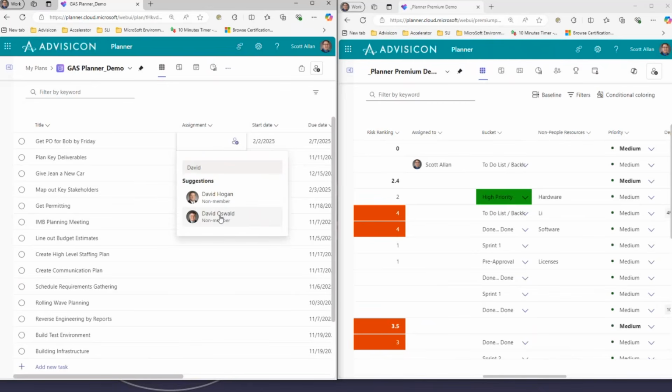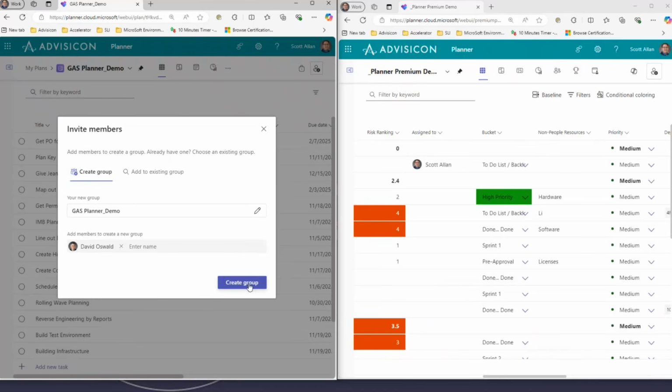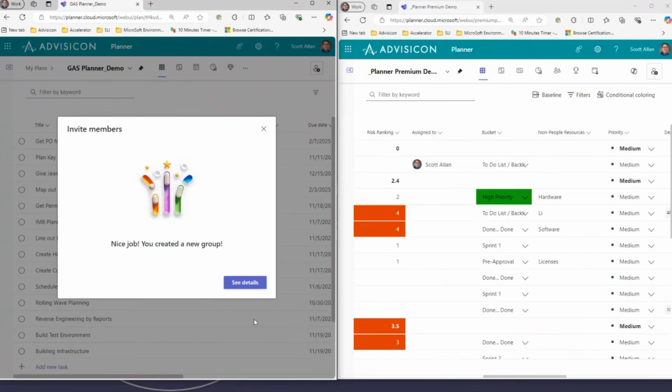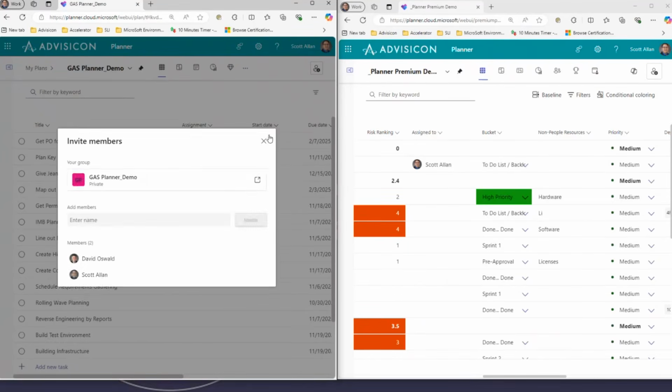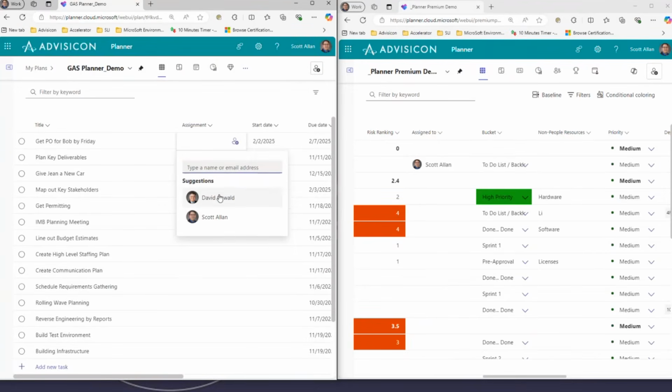And now I have the option to add another person to this group. Now creating a group, creating the name, that person is now invited to this project and can now be assigned as a resource on a task.